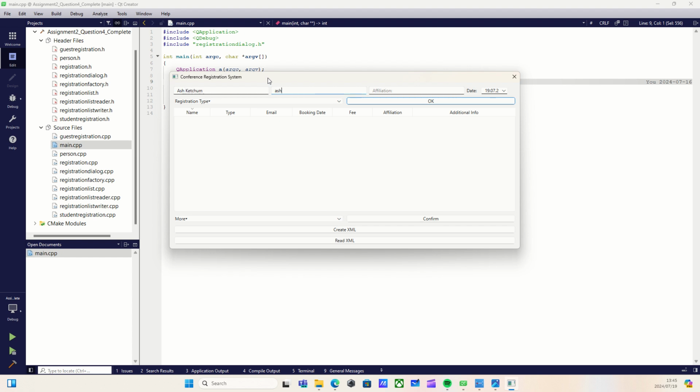Ash Ketchum, let's do ashscorek@gmail.com. Affiliation with, I forget what it is, let's go with, I forget the name of the first gym. Okay, never mind, I'm just gonna put in,